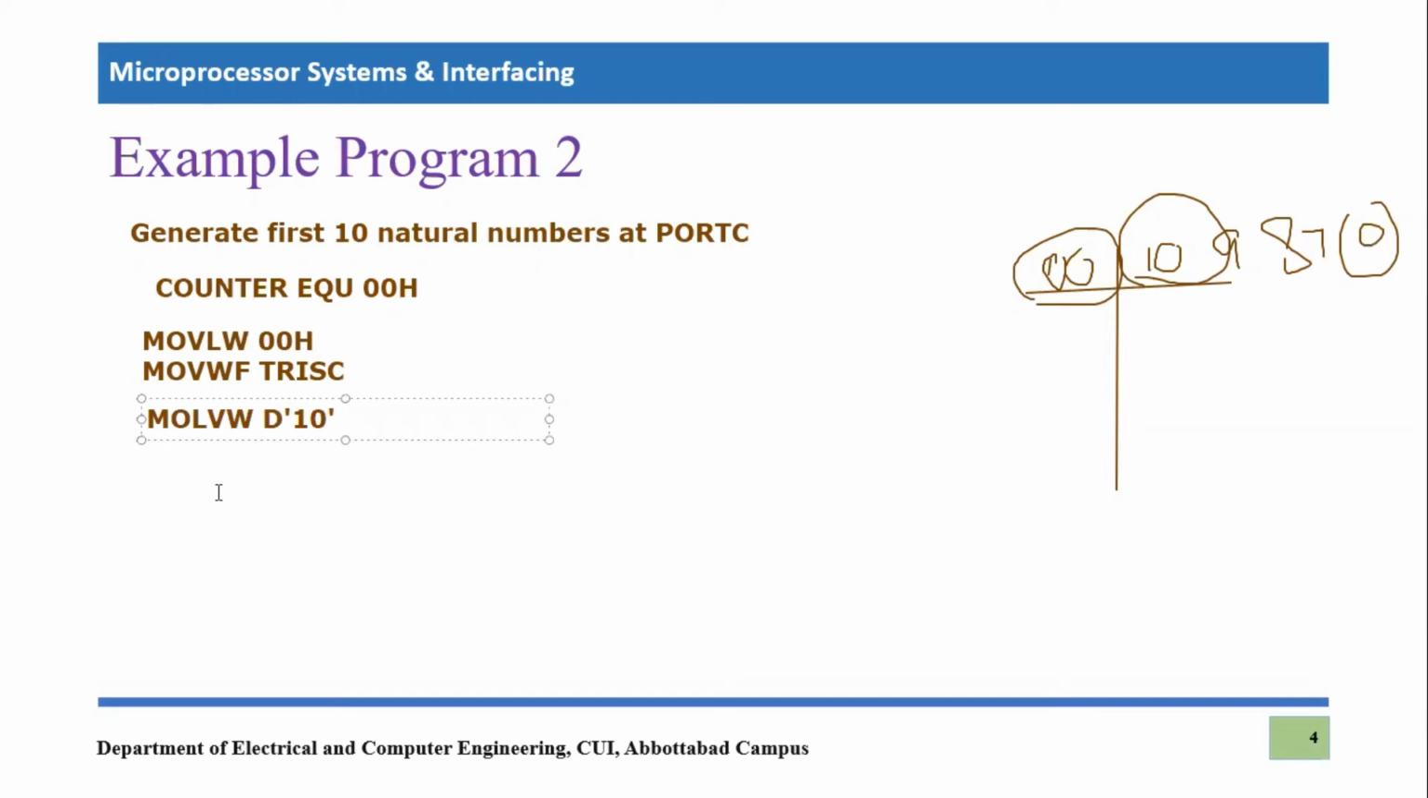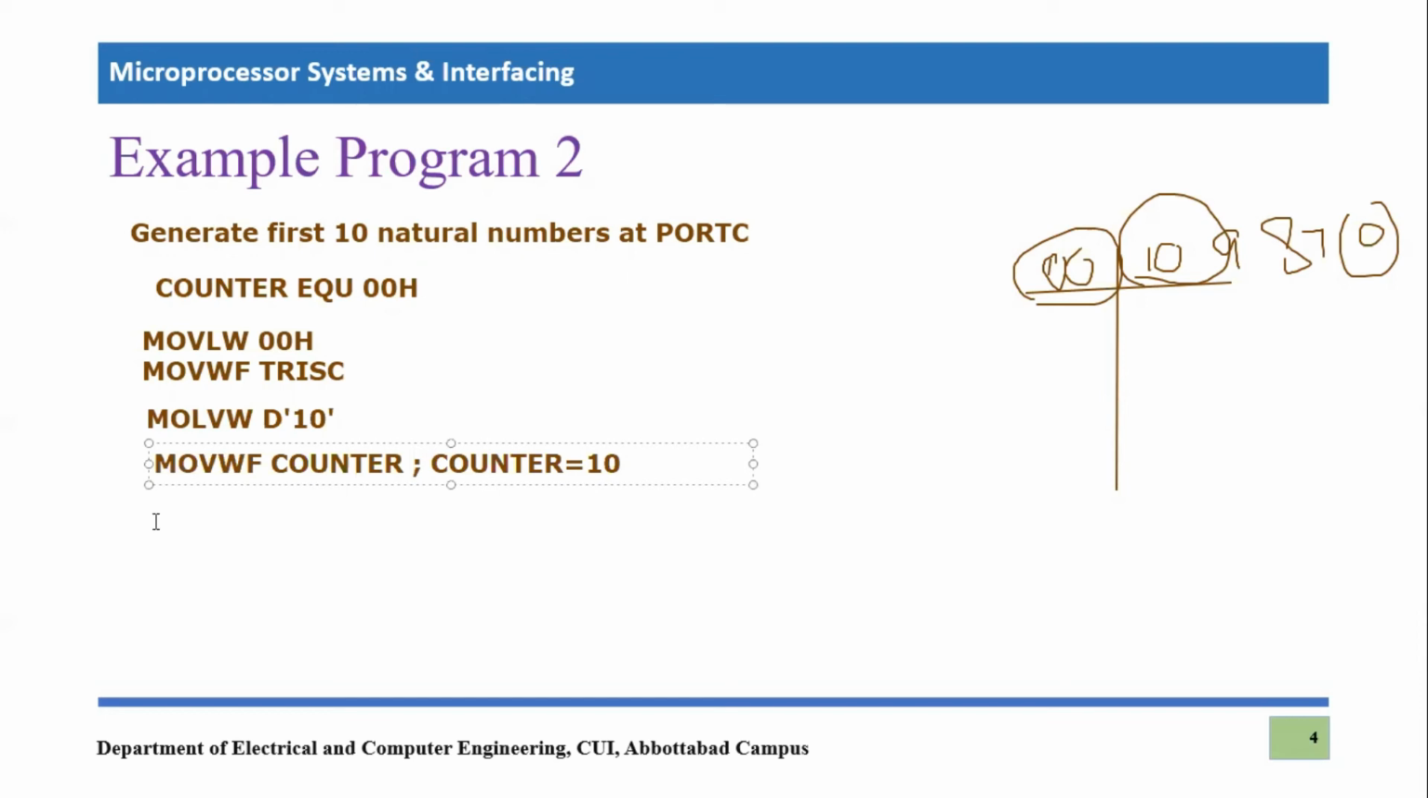And we want to save it to what? We want to save it to counter. Move working file to counter. So counter will be equal to 10. This is the meaning of this command. Now what we have to do is simply increment port C, right?